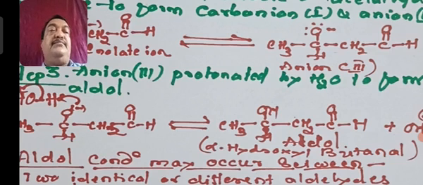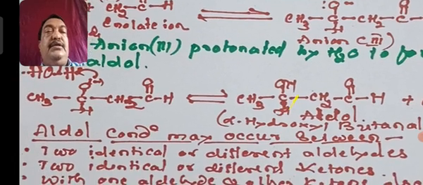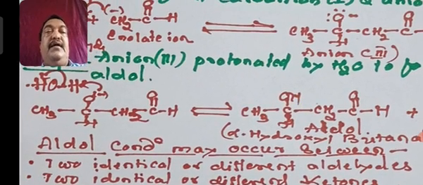And in the third step, the anion undergoes protonation by a water molecule to form an aldol. That means here the protonation is done by water. So in aqueous conditions there is H and OH of the water molecule. The H of the water molecule attacks the oxygen and forms CH3 CHOH CH2 C double bond OH, that is your alpha hydroxy butanol.